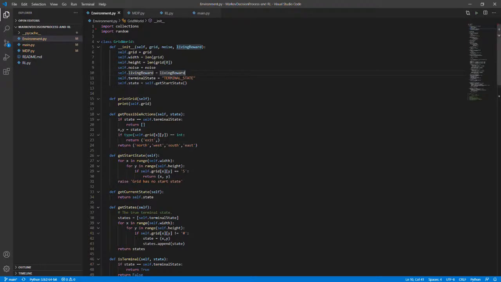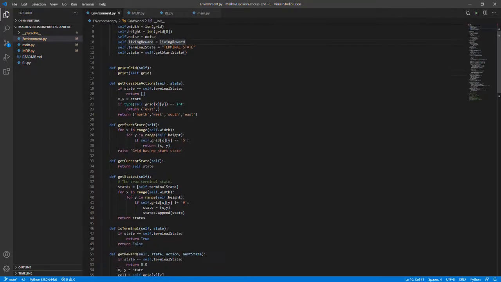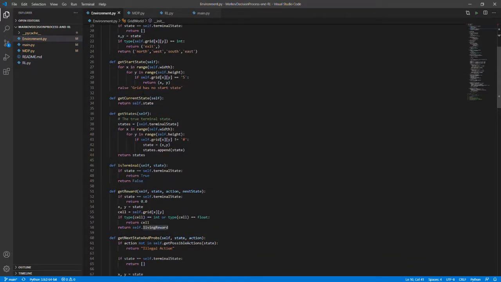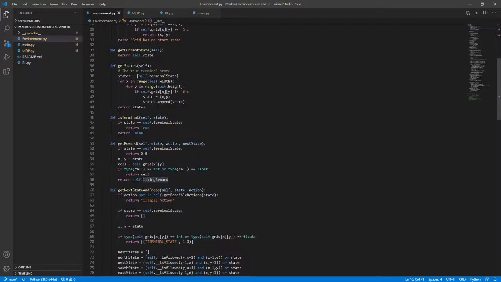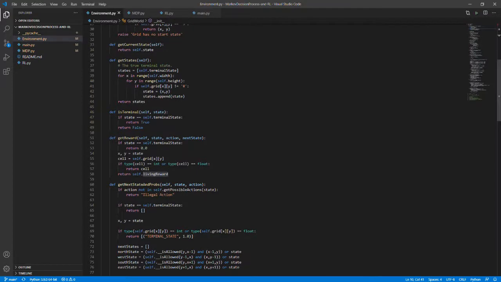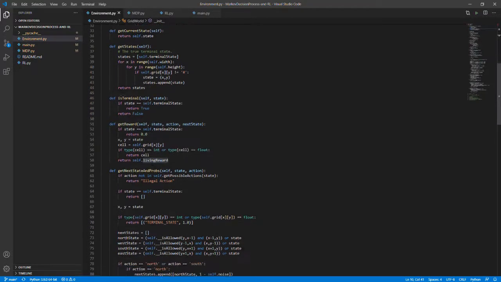So this is the file environment.py which implements our grid world. There are several functions. For example, get start state, which returns the start state of the grid world; get states, which returns every state where our agent can be; and is terminal, checking if the given state is terminal or not. Get reward: given a state, action and next state, what reward the agent can get.